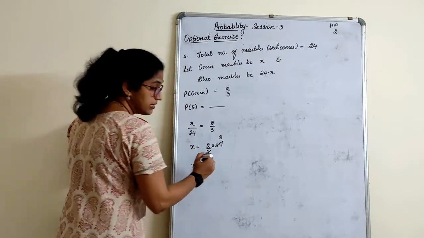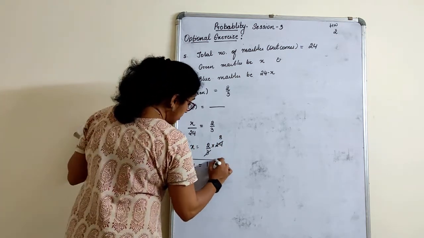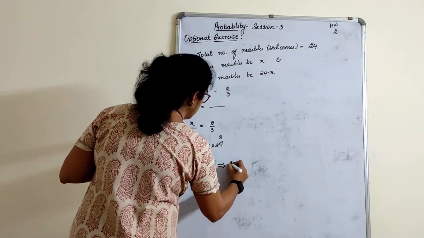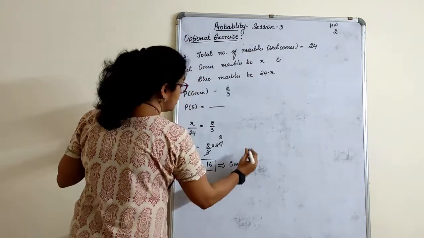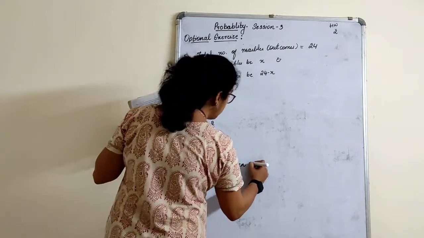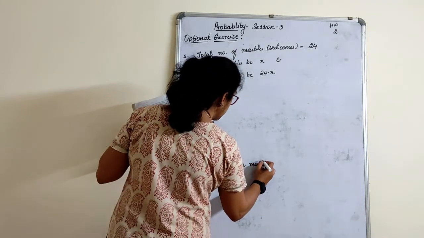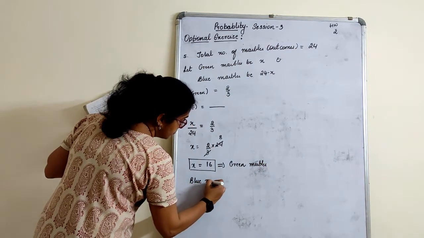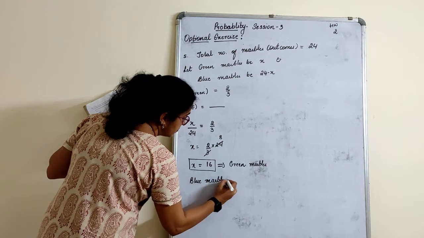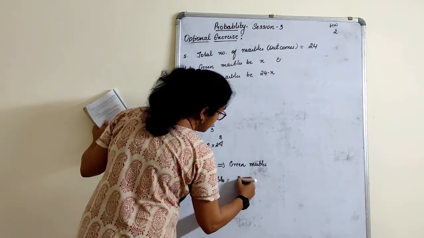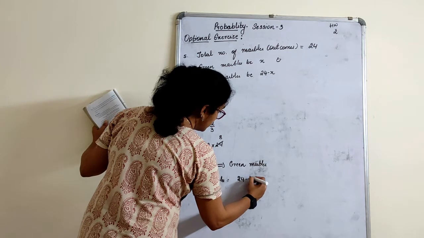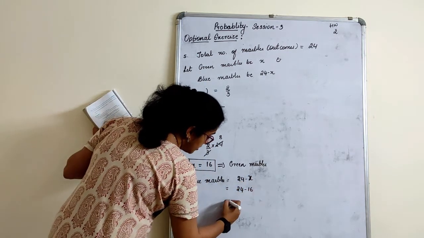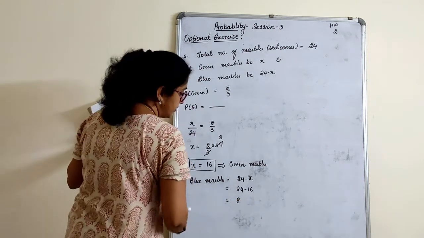I will get 16. X is what? Green marbles. Now blue marbles I have to find. That is 24 minus X, 24 minus 16. I will get that as 8.